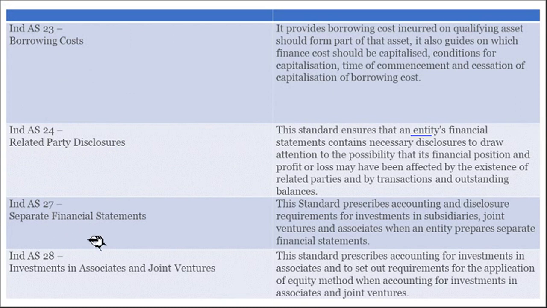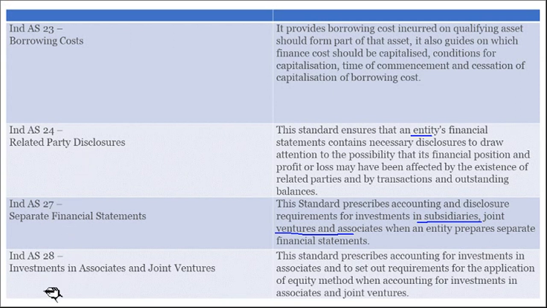Accounting Standard 27, separate financial statements. This standard prescribes accounting and disclosure requirements for investments in subsidiaries, joint ventures, and associates when an entity prepares separate financial statements. So how to deal with that? How to disclose when there are subsidiaries? You have subsidiary companies, joint ventures. So how are the separate financial statements to be prepared? It is done by Accounting Standard 27.